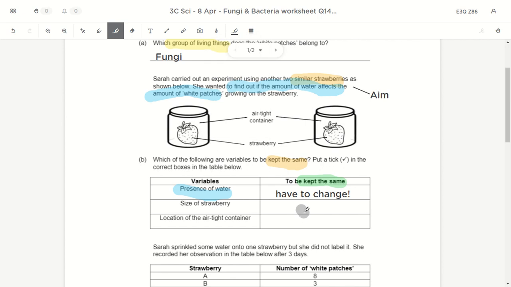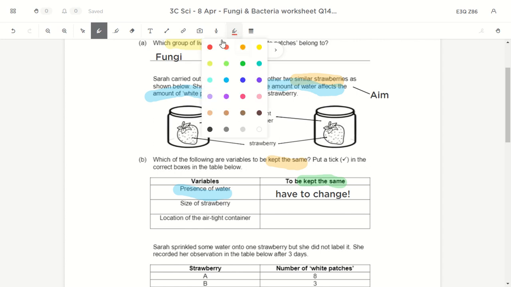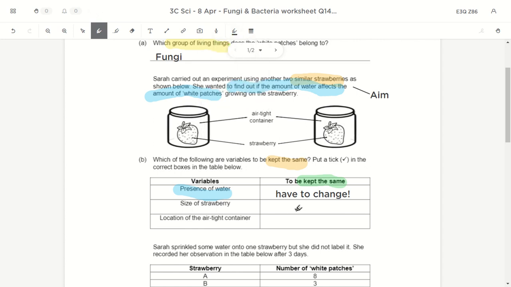Okay. So if I shouldn't use a highlighter, I should use a pencil. So let's use a pencil, and then let's put a tick over here. All right. So I have to keep the size of strawberry the same. I cannot change the size of strawberry at the same time change the amount of water. If not, the results I get, I don't know whether it is because of the water that is changed or because of the size that has changed.